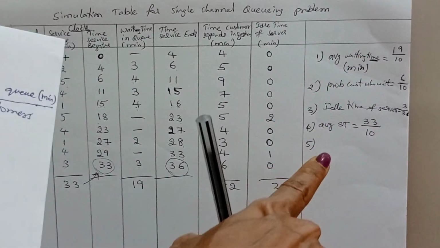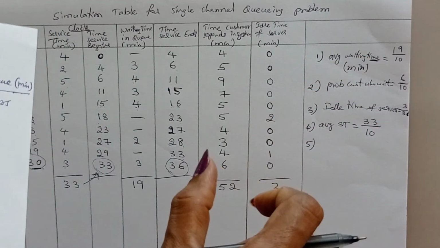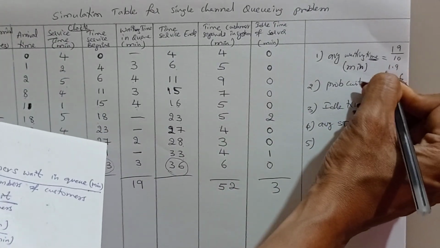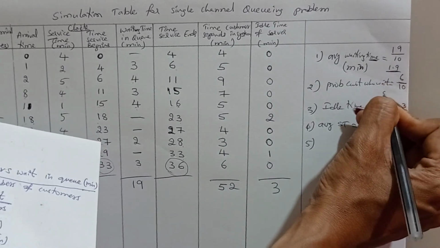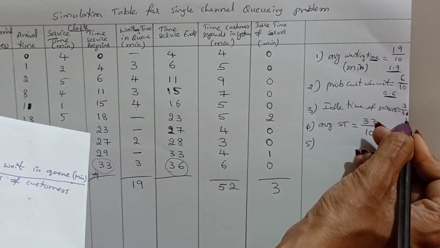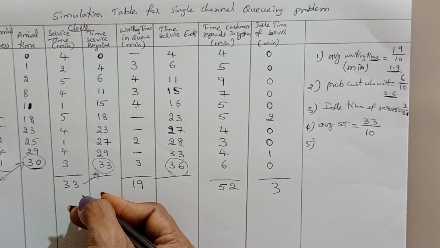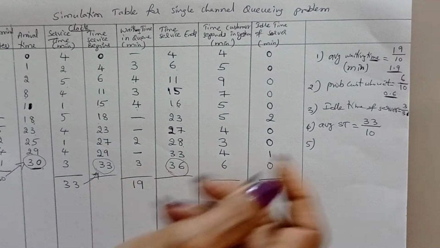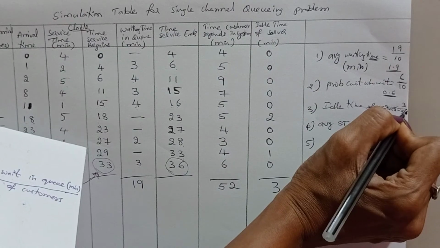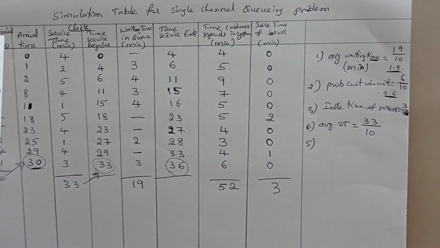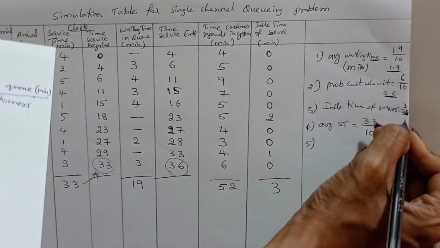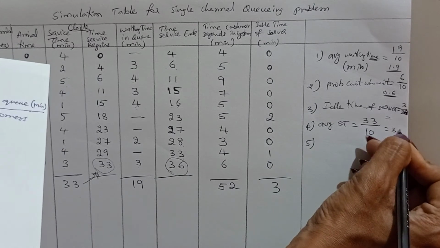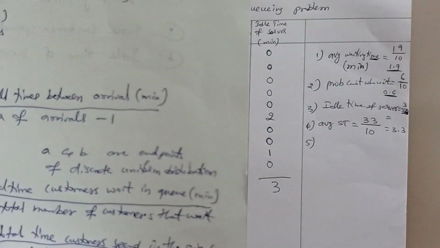You need to calculate all the values with the decimal value. Suppose 19 by 10, that is equal to 1.9. Same as 6 by 10, that is 0.6. Next, 3 by 36, the idle service runtime of simulation is 36 actually, so what will be the value? And 33 by 10, that is 3.3. Go on like that, write all the values.